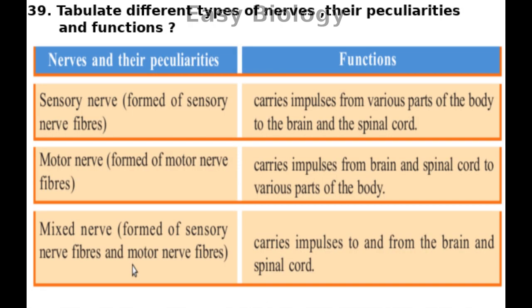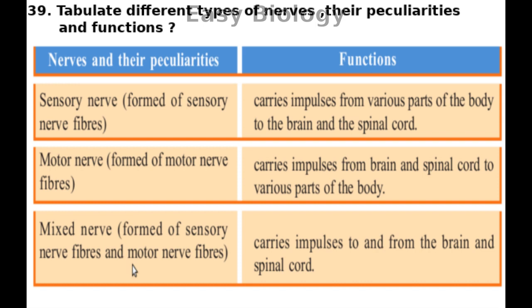Tabulate different types of nerves, their peculiarities and functions. Sensory nerve. Peculiarity: formed of sensory nerve fibers. Function: carries impulses from various parts of the body to the brain and spinal cord. Motor nerve. Peculiarity: formed of motor nerve fibers. Function: carries impulses from brain and spinal cord to various parts of the body.